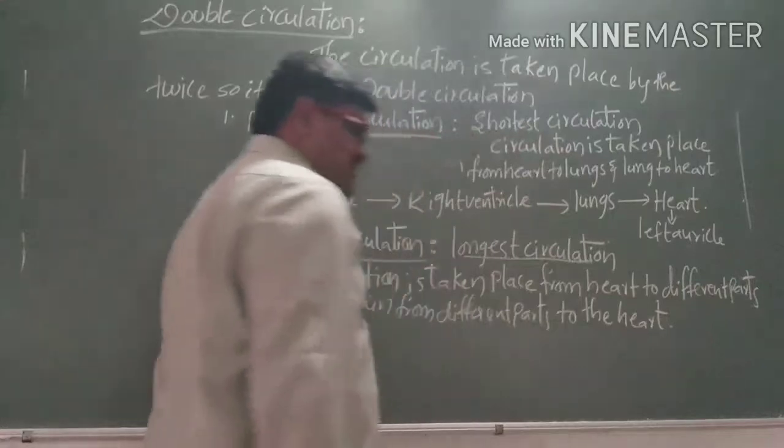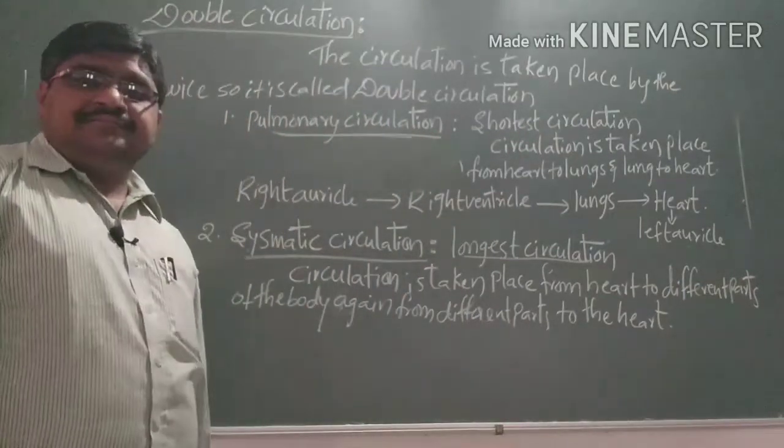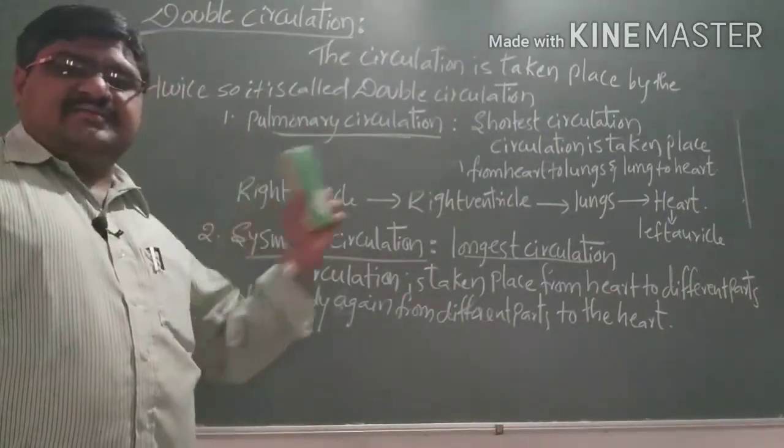This type of circulation we call the systemic circulation.